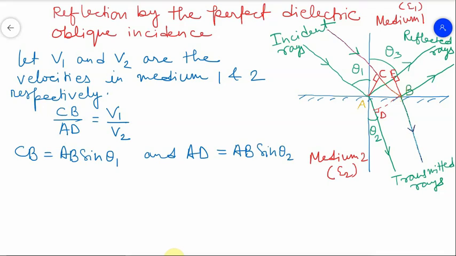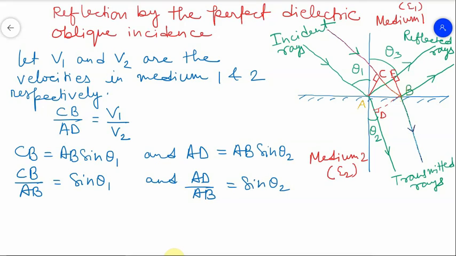So CB upon AB will be equal to sine theta 1, and AD upon AB will be equal to sine theta 2. But sine theta 1 upon sine theta 2 is what? CB upon AD. If we divide, then this AB and AB will be cancelled out.